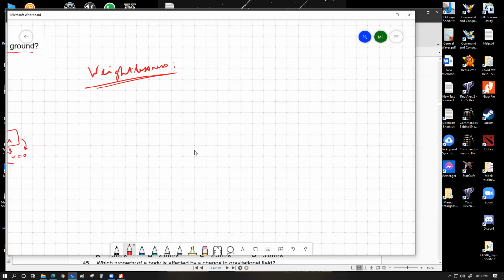So if an object is within Earth's gravitational field, let's say on the surface of Earth, it will definitely have weight. But whether that weight is actually applied on a surface and a subsequent reaction force is experienced or not will define whether the person will experience the weight or not.